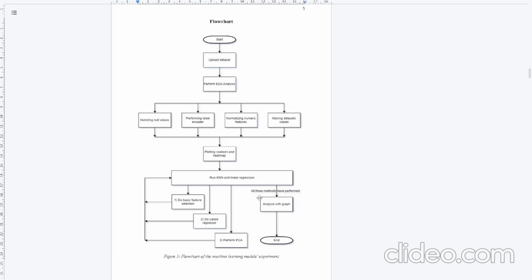After all three methods have been performed, we analyze them with graphs. We compare the performance of models before and after feature selection techniques. After that, we draw the conclusion based on the graphs and the analysis that we have. So that's the flowchart explanation.